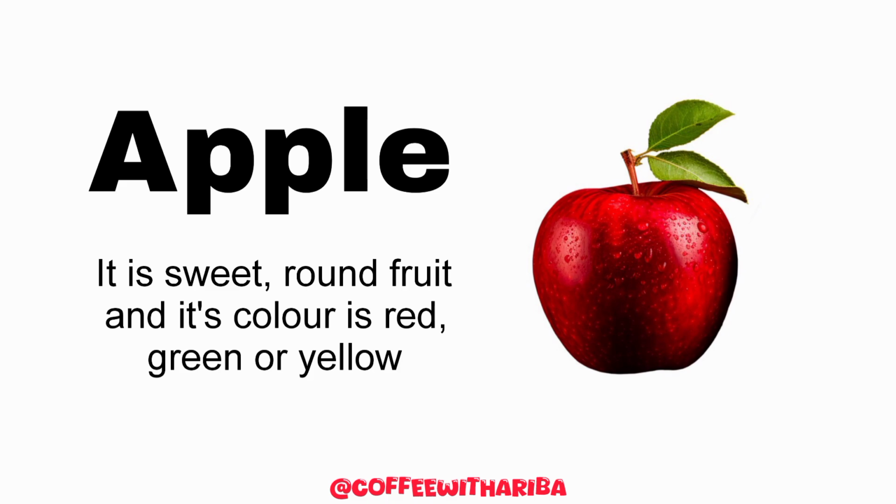So today we are learning some fruit vocab. The first fruit is apple. इसको उर्दू में सेब कहते हैं. And it is a sweet round fruit and its color is red, green or yellow sometimes.